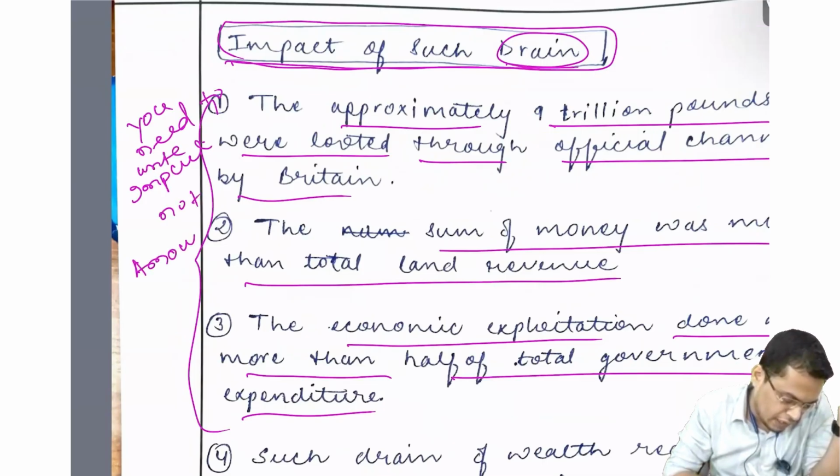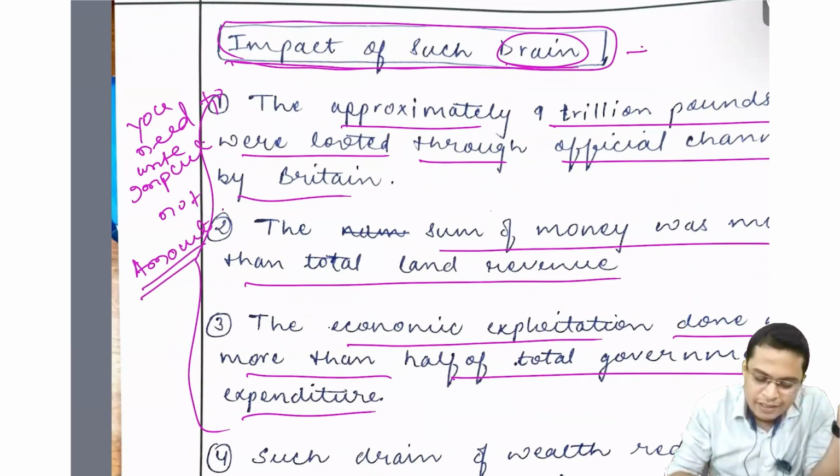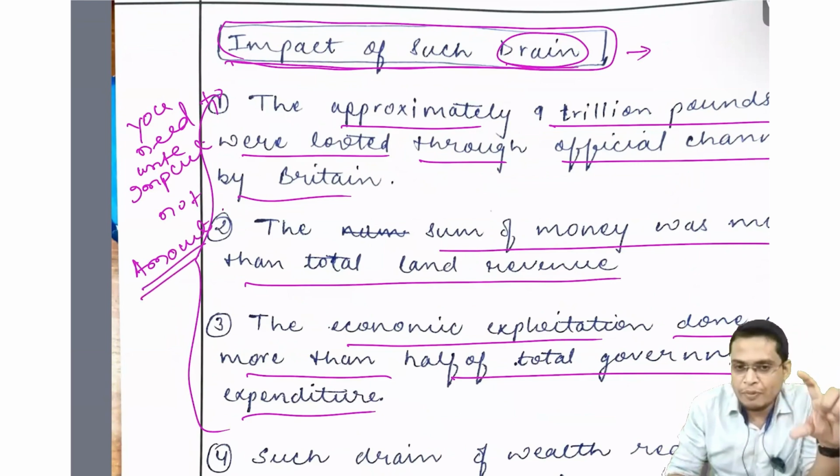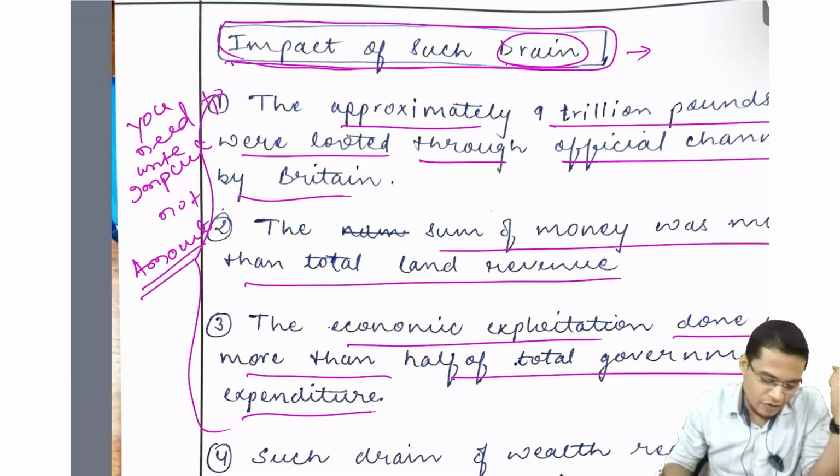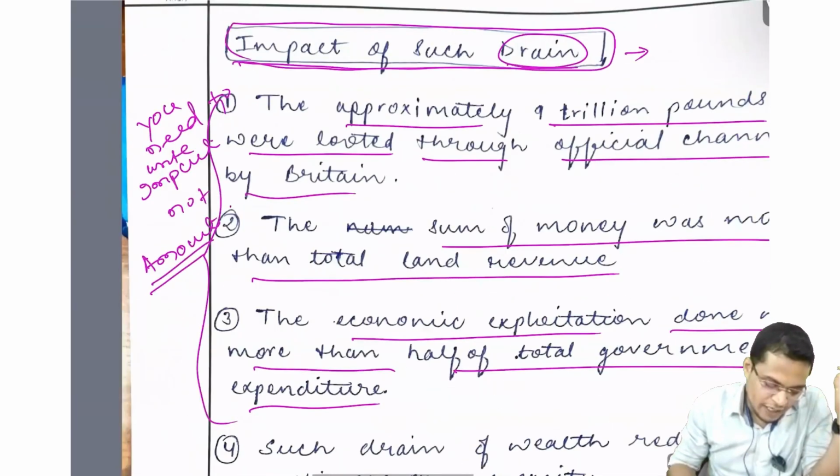The amount you can write 1 point. Okay, you can write from here the amount of money looted. Either give you 1 point is this much, and from there you can say because of that these things happen in economy. Okay, so you must be able to understand, I think, where the mistake was.